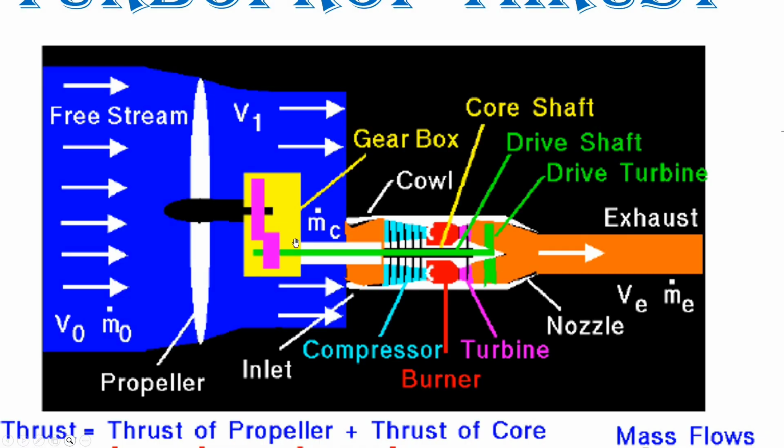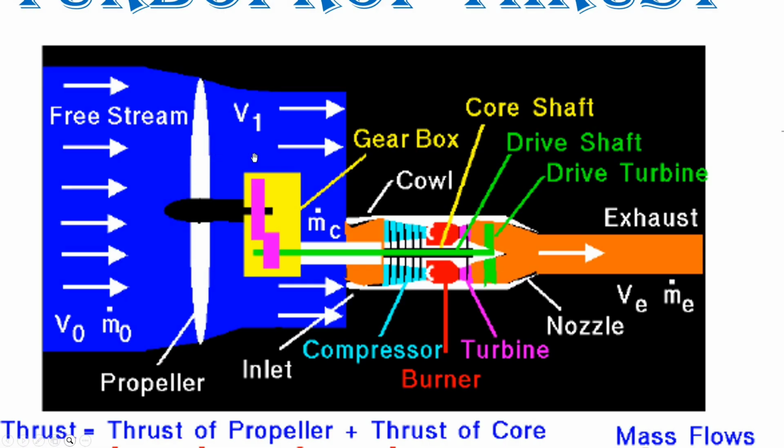Most of the energy from the exhaust is used to turn this additional turbine, so the exhaust velocity of the core is relatively low and contributes little to overall thrust. The propeller produces the majority of the thrust.